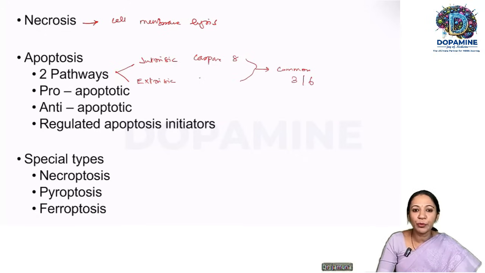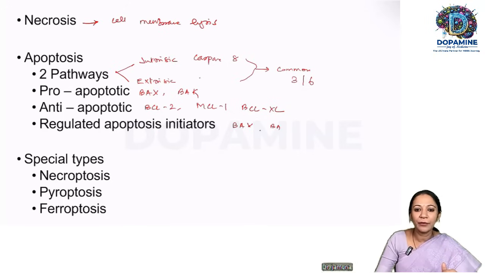A quick recap on the pro-apoptotic and anti-apoptotic genes. So we have the pro-apoptotic genes. So what are they? That is BAX and BAK. So they are the pro-apoptotic genes. Anti-apoptotic, they are BCL2, MCL1, BCL-XL. Regulated apoptotic initiators which will cause initiation of apoptosis, so what are they? They are BAD, BIM, Noxa, PUMA. So these are all the entities which we should be aware of.